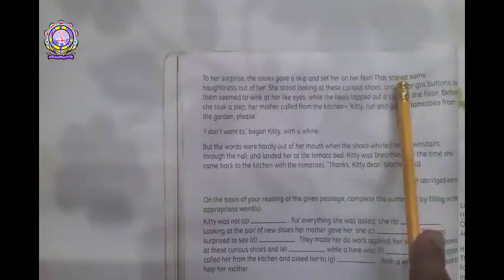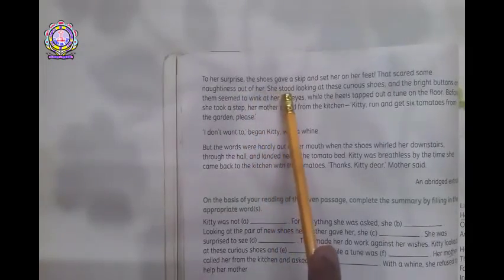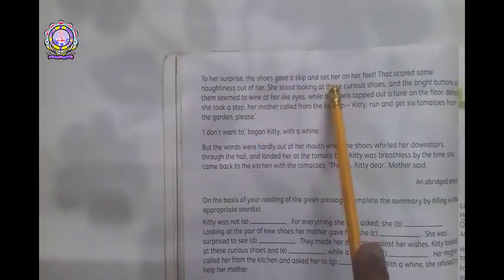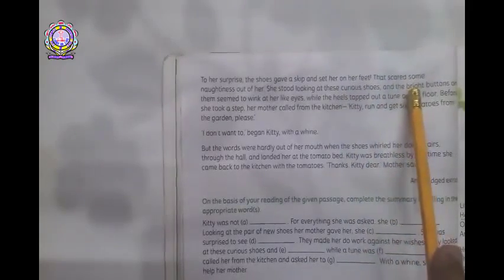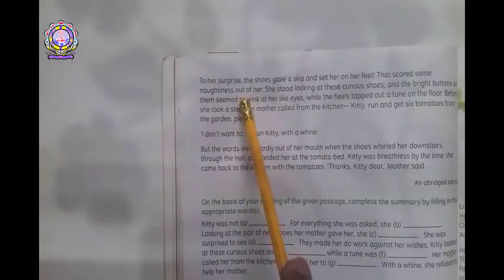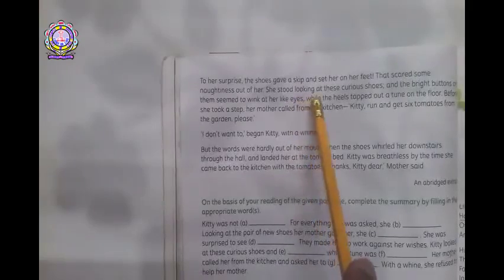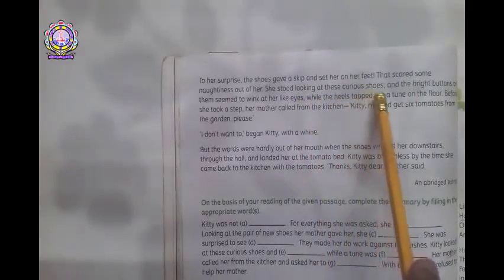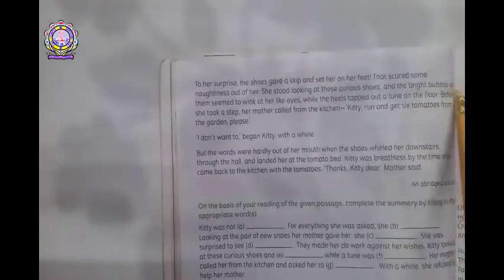That scared some naughtiness out of her. She stood looking at these curious shoes, and the bright buttons on them seemed to wink at her like eyes, while the heels tapped out a tune on the floor.